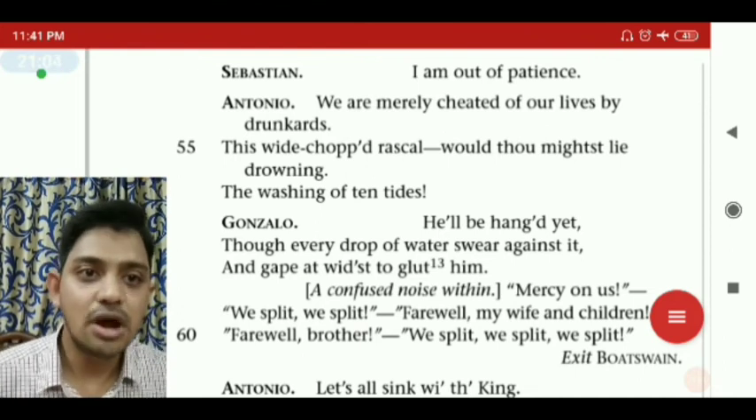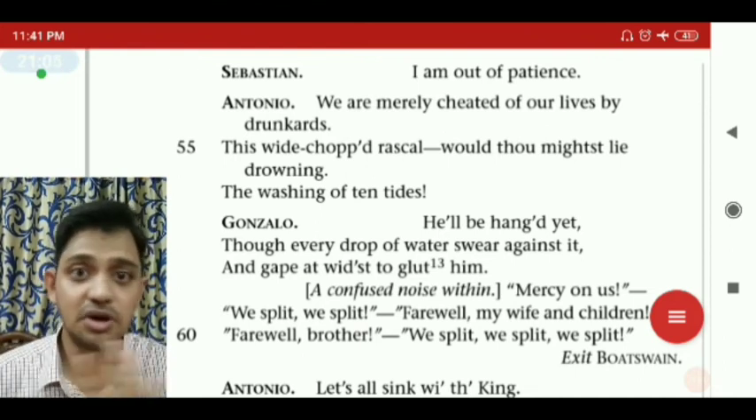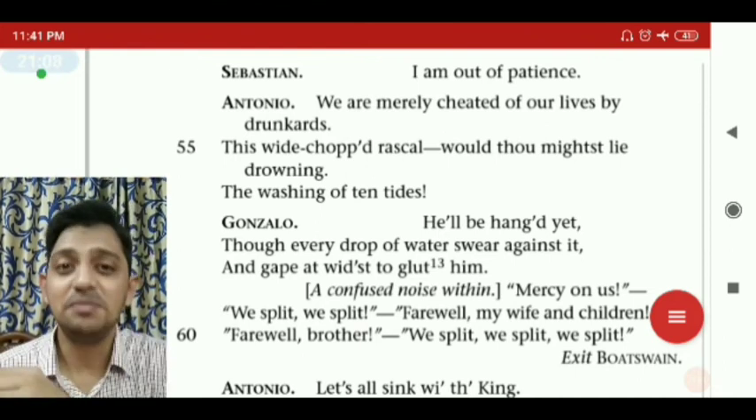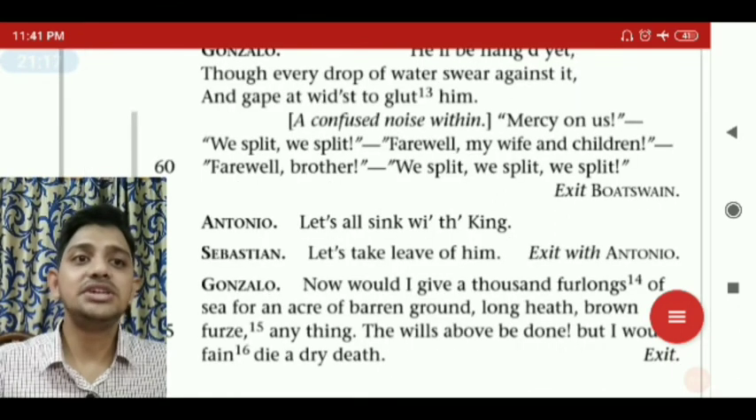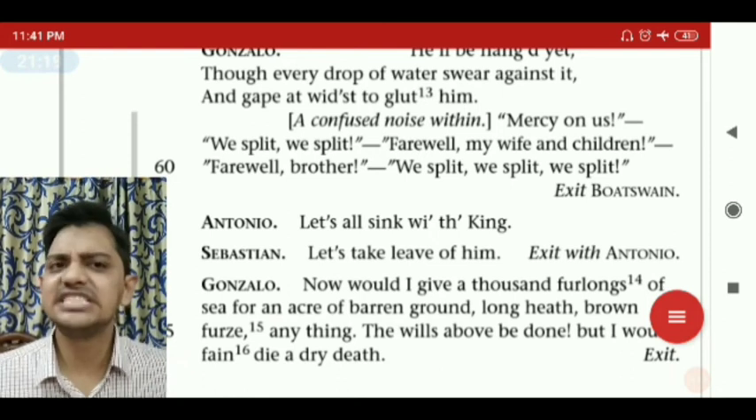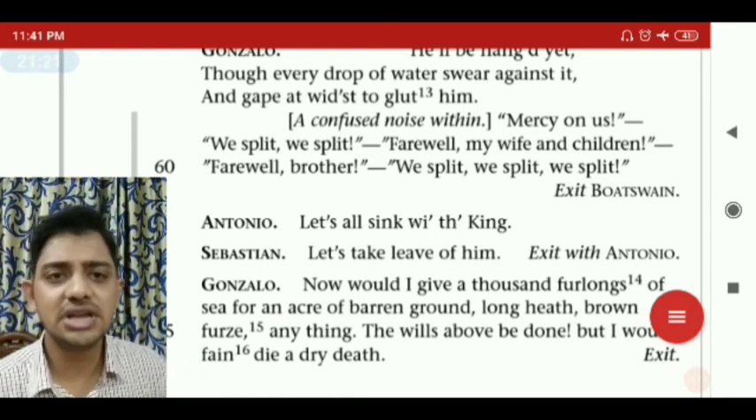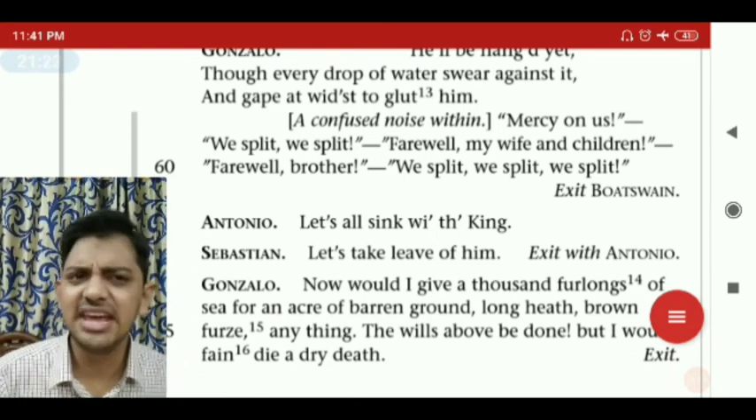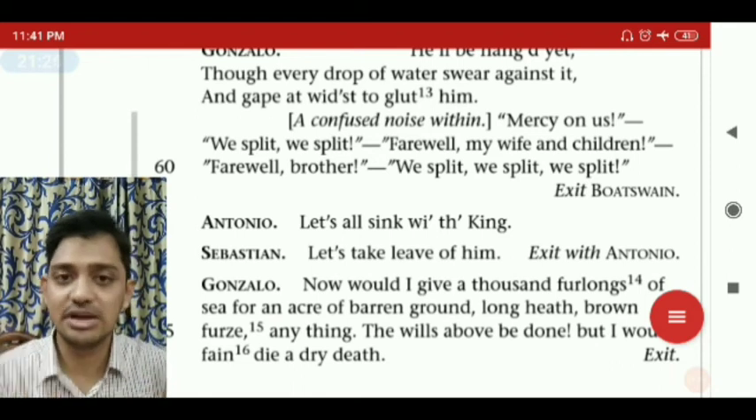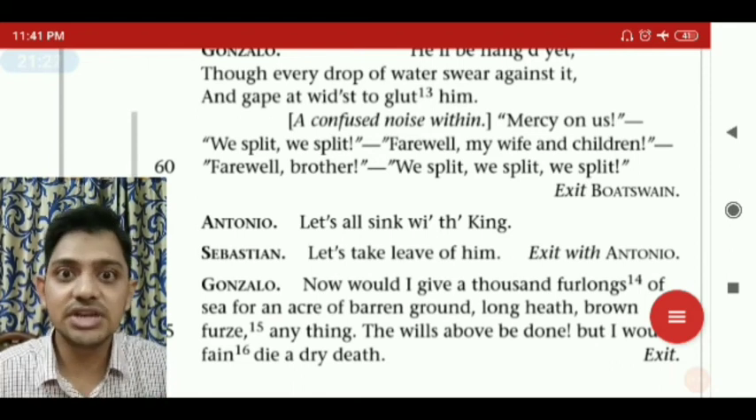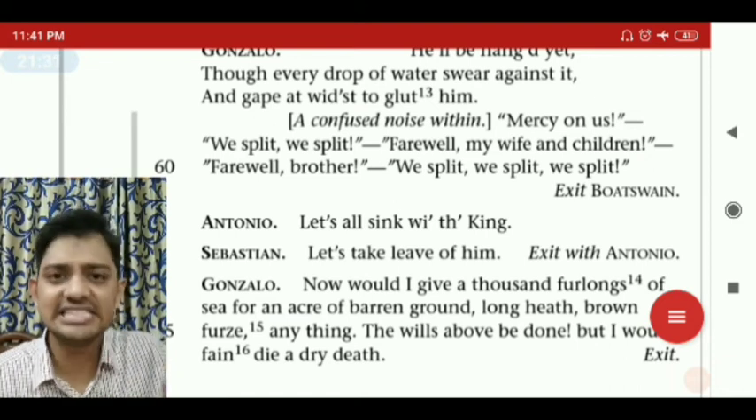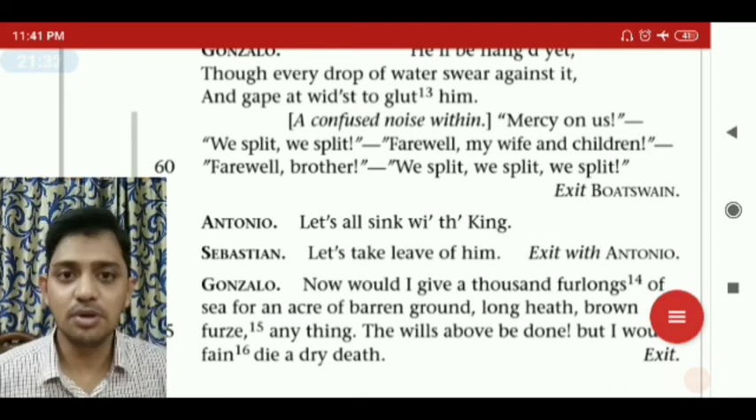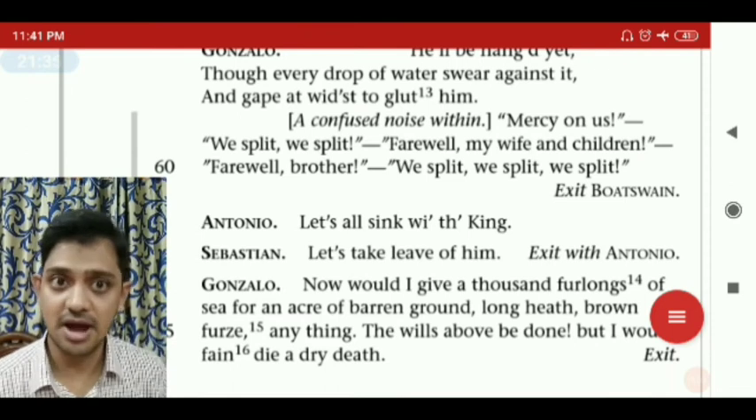A confused noise within. Now this noise is not the noise of the noble people like the kings and the princes. It is the noise of the minor people. Mercy on us, we split, farewell my wife and children, farewell brother, we split. They all are shouting, they all are remembering each other, and they are speaking about farewell and the good things about their brothers, their family. They're thinking about it. Exit bosun also, to make them calm.